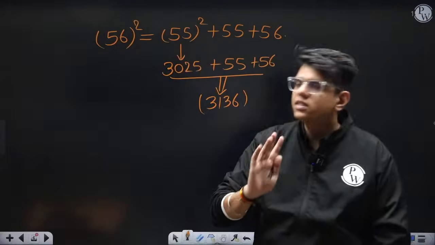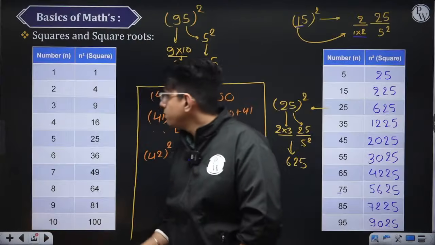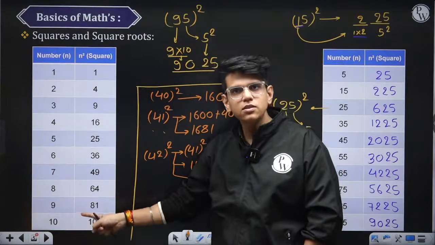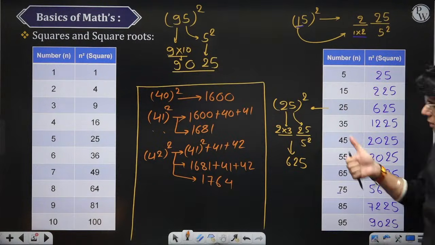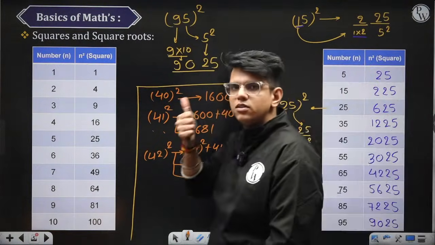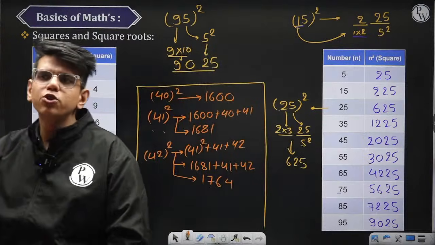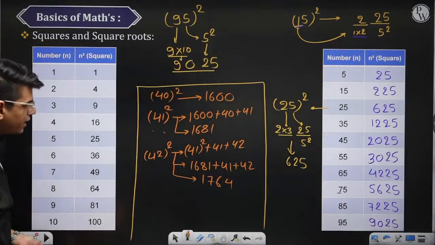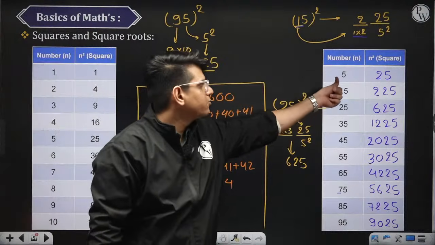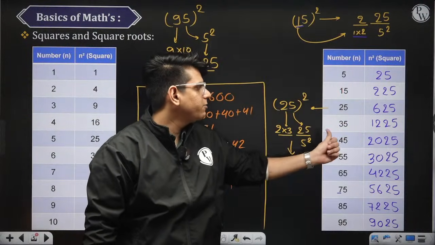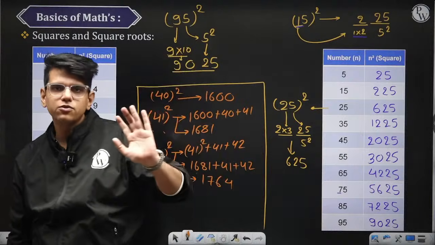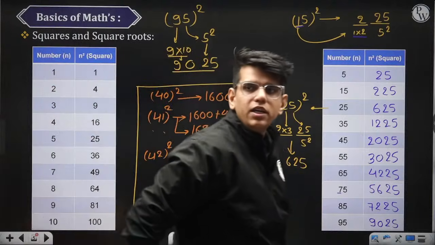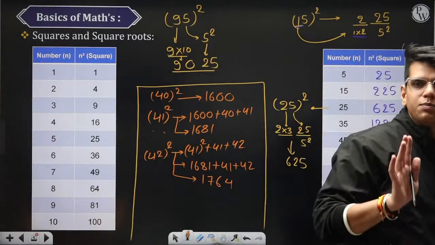All we need for CSAT is you should remember the squares of these numbers. If you don't understand this, no problem, but at least you should know the squares of 1 to 10 and the squares of these numbers: 5, 15 square, 25 square, 35 square, 45 square, 55 square, 65 square, 75 square, 85 square and 95 square. In squares you need to know this much.